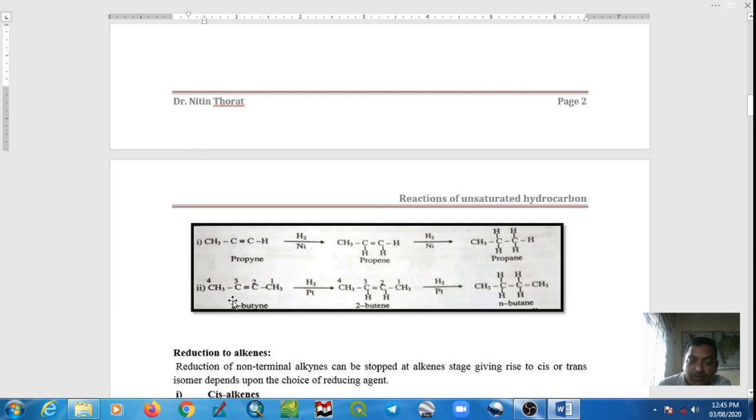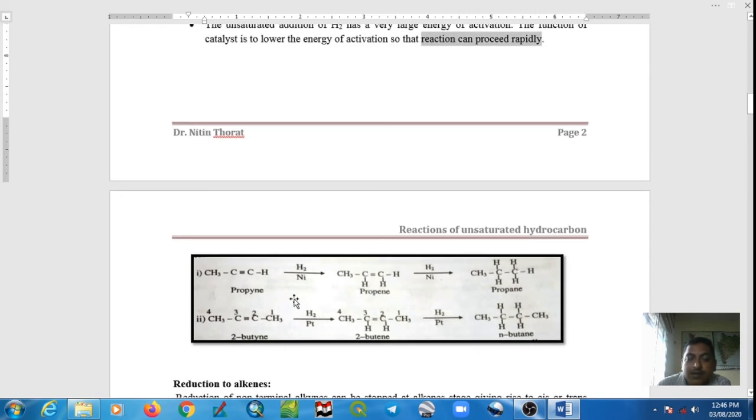In case of 2-butyne, what happens? Here also there is a carbon-carbon triple bond. With hydrogen in presence of platinum, this triple bond is converted into double bond. Addition is syn addition. The reaction does not stop here. It further reacts with a second mole of hydrogen to give carbon-carbon single bond. This is a complete reduction of carbon-carbon triple bond to carbon-carbon single bond.